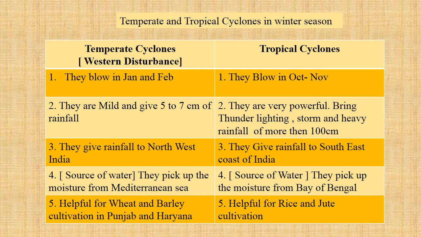Sources of water. Temperate cyclone picks up the water from the Mediterranean Sea, and for tropical cyclone, the source of water is the Bay of Bengal. Temperate cyclone helps in wheat and barley cultivation in Punjab and Haryana, and tropical cyclones help in rice and jute cultivation in Tamil Nadu and Andhra Pradesh.